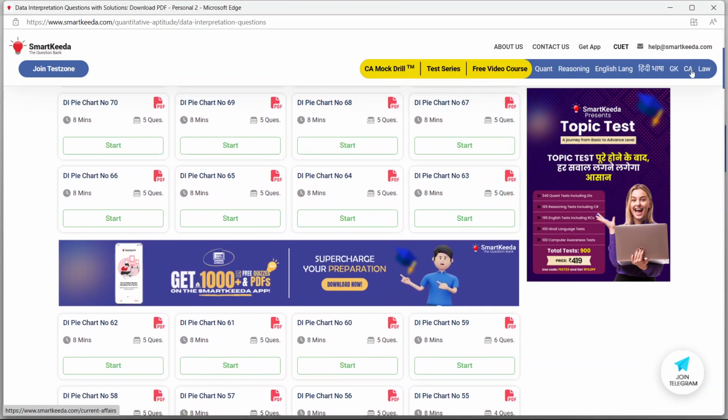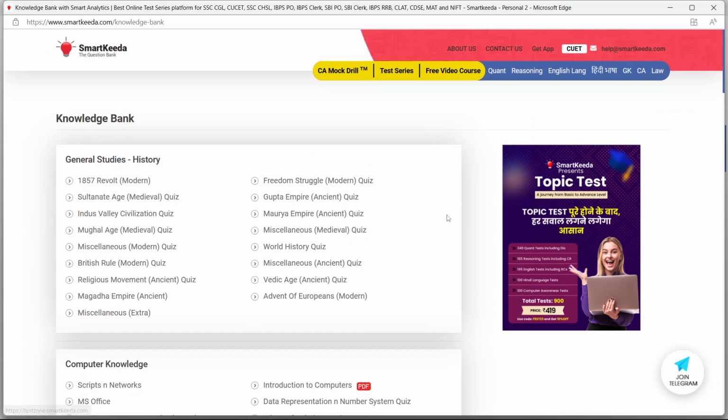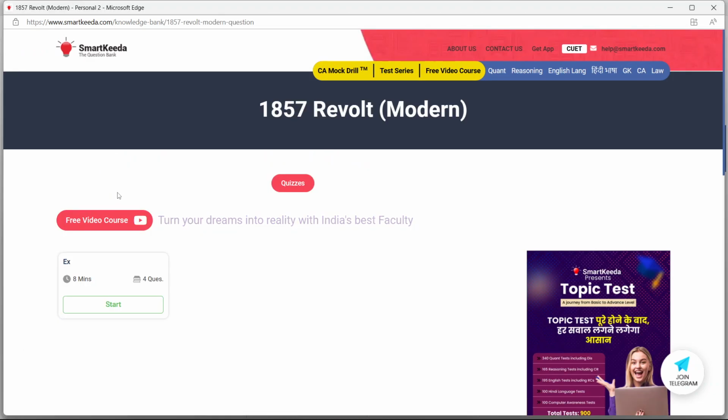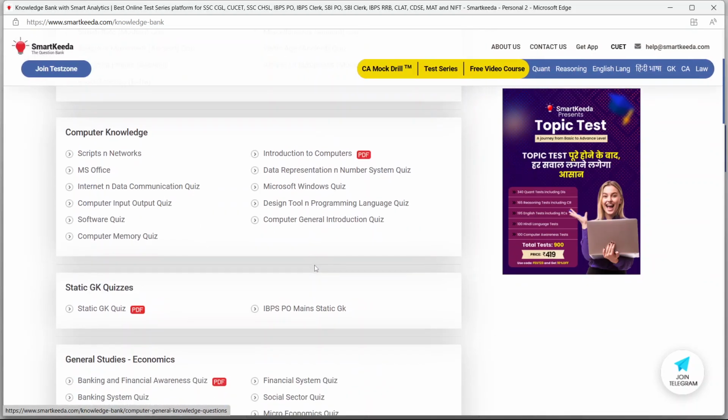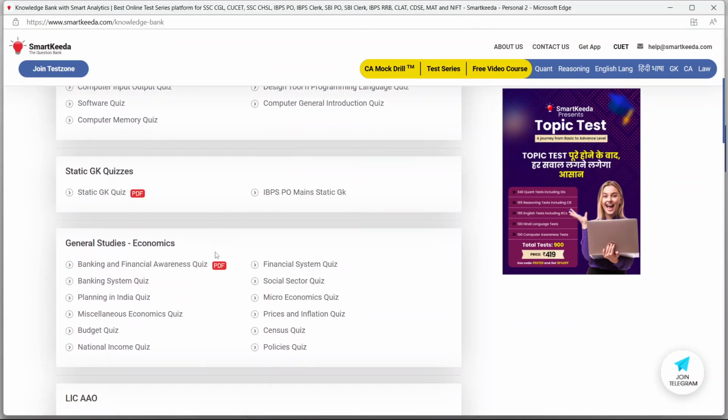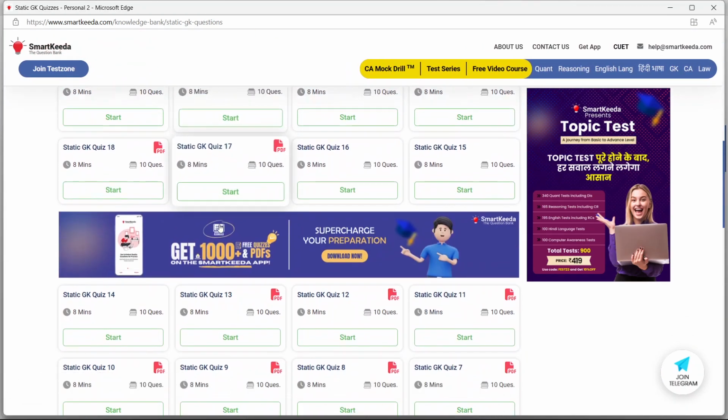Now, if you want to go for, let's say, the GK section, a lot of questions come from static GK. So 1857 revolt, Sultanate age, Mughal age, miscellaneous age, British rule, religious movement, Vedic age, Maurya Empire, Gupta Empire, freedom struggle, you can do it all here. Then you can do a lot of questions on planning in India, budget quiz, census quiz, social sector quiz, financial system quiz, static GK quiz. A lot of quizzes are there. So even if you start with, let's say, static GK quiz part 1.